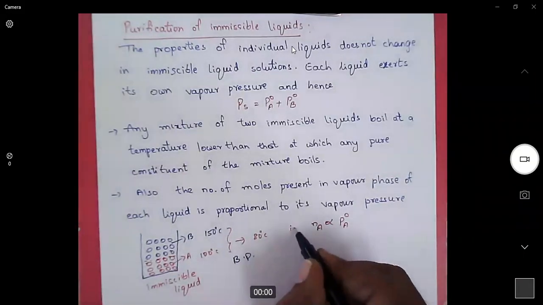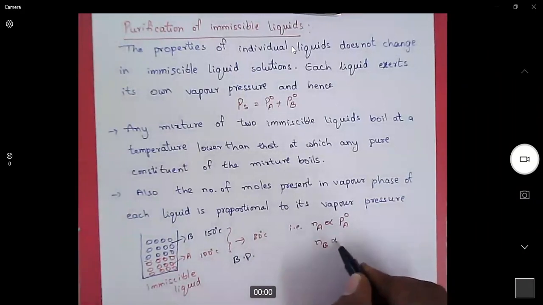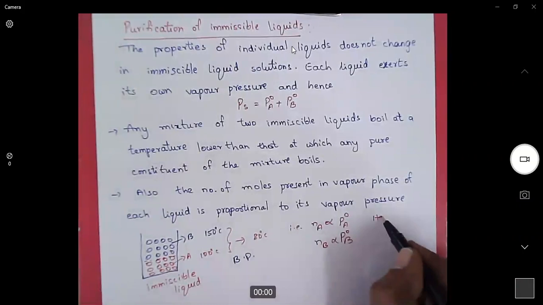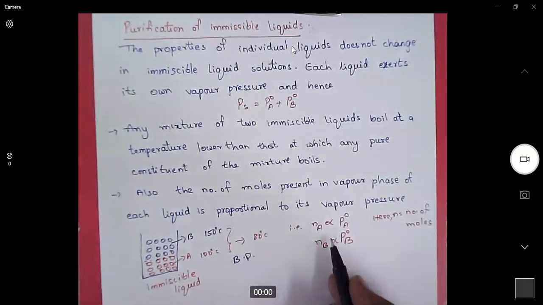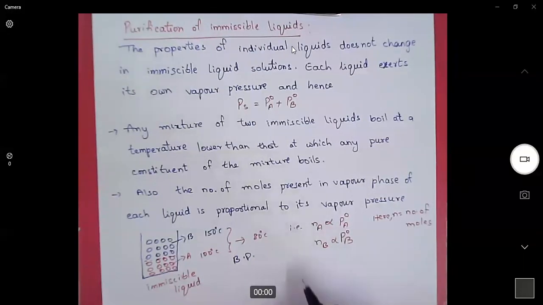Similarly, Nb is proportional to the pure vapor pressure of B. What is N? Here N is the number of moles. Na is proportional to Pa0, and Nb is proportional to Pb0.